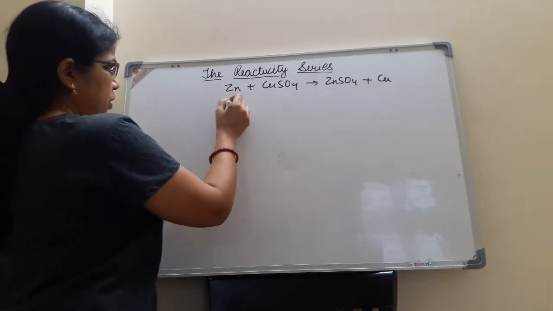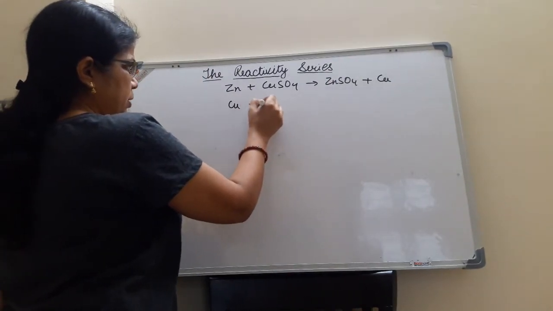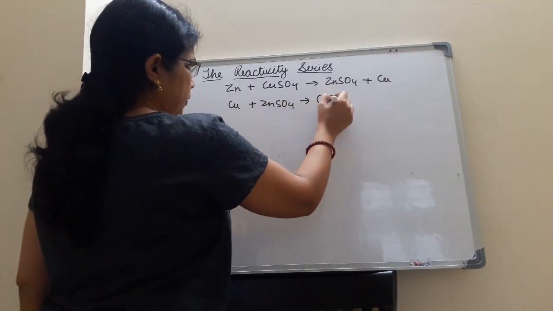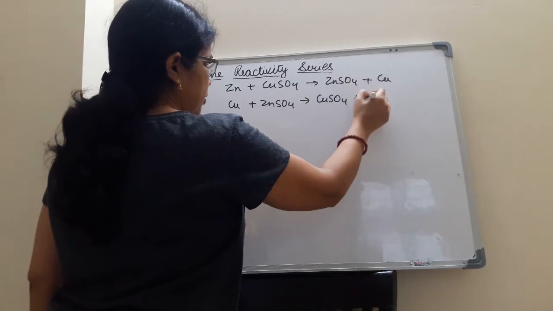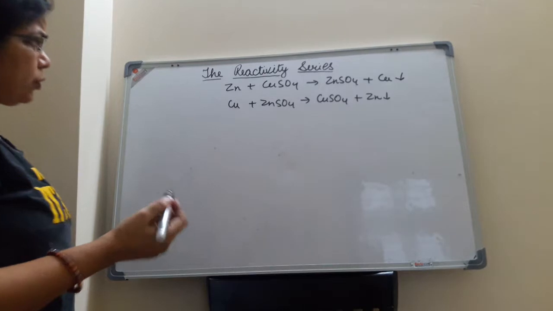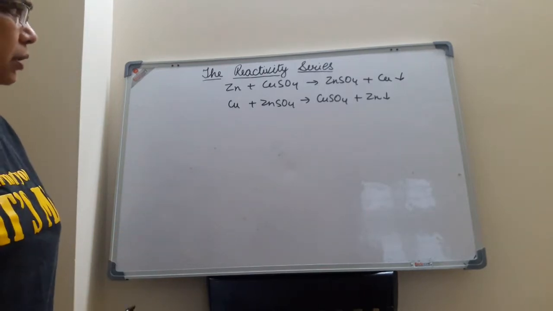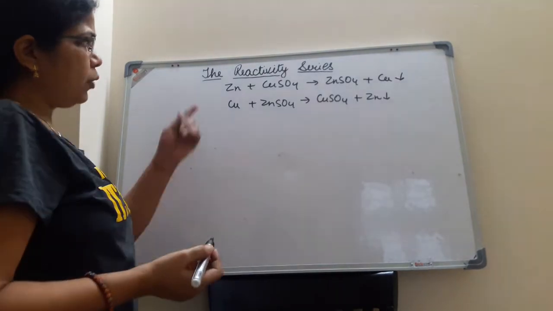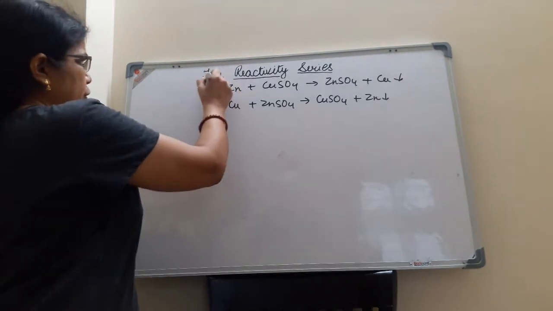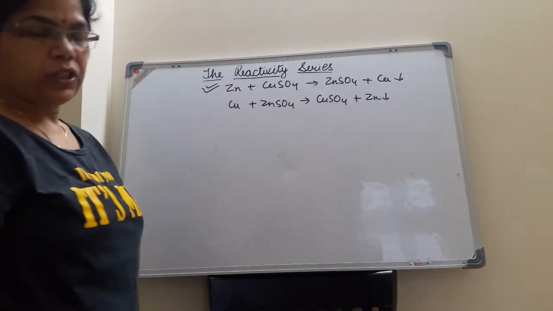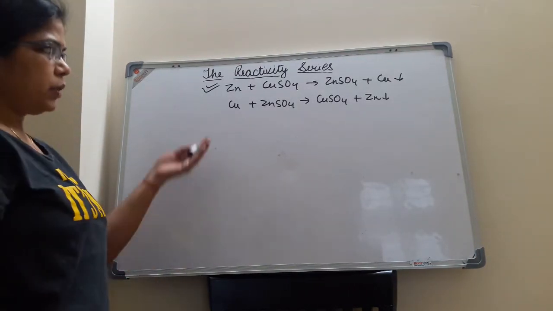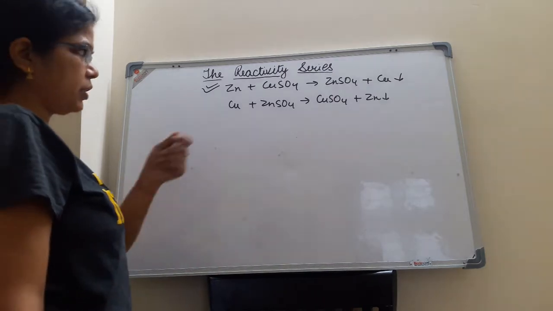In another equation I am writing, copper is treated with zinc sulfate, forming copper sulfate, and zinc is displaced. So both equations look balanced and correct. But my dear children, out of these two equations only one is correct and one is incorrect. For your information, the first equation is correct and the second one is incorrect. On what basis am I telling you whether an equation is correct or incorrect? The second one is incorrect.